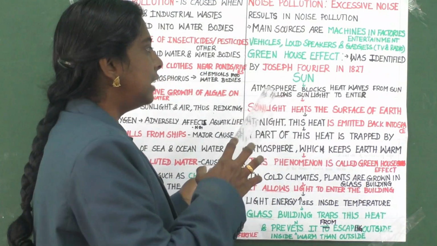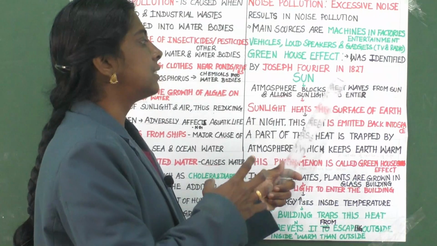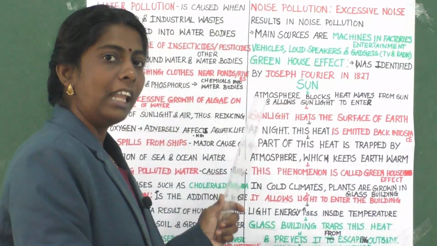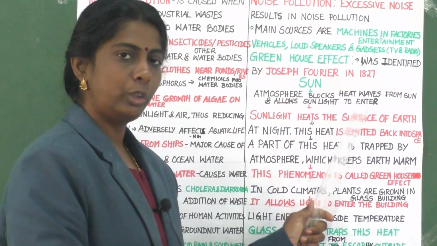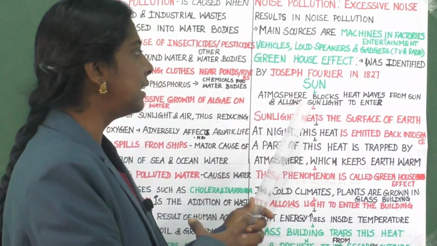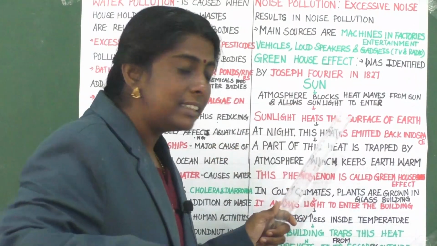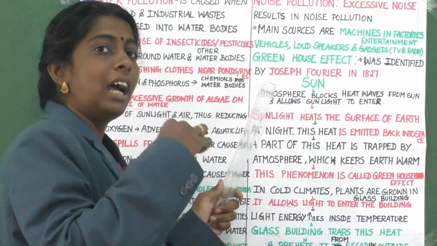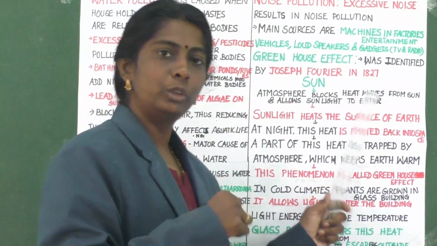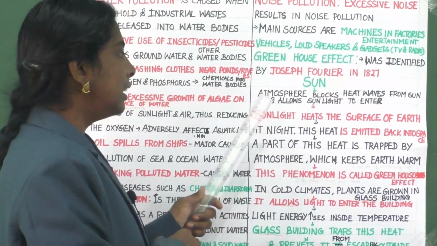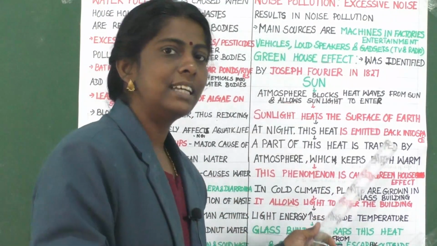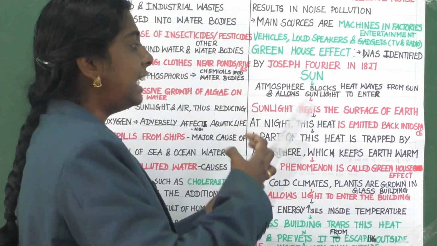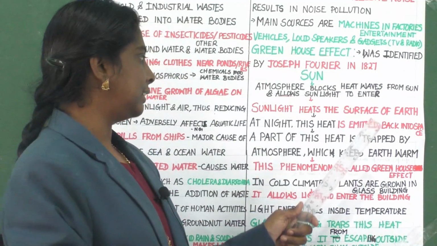The atmosphere blocks heat waves from the sun and allows sunlight to enter. Then the sunlight heats the surface of earth.